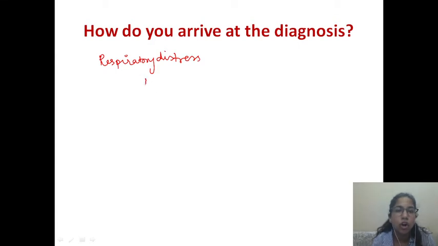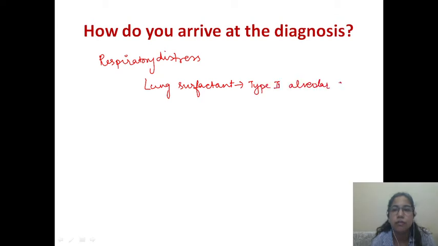There is something called lung surfactant, which is a substance produced by type 2 alveolar cells in the lungs, and the synthesis starts at around 2 weeks of gestation and peaks at 32 to 34 weeks.